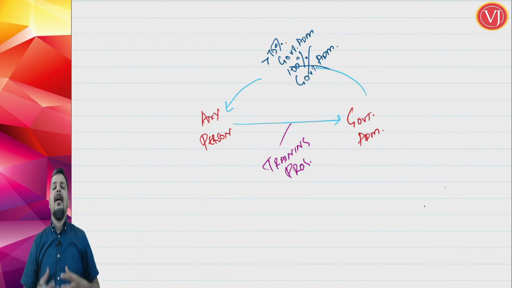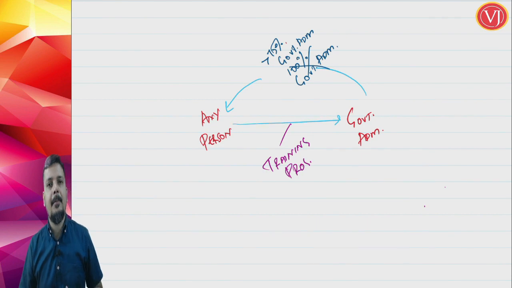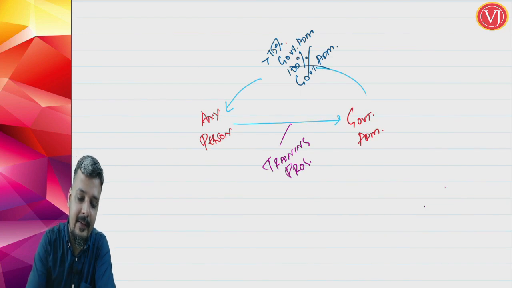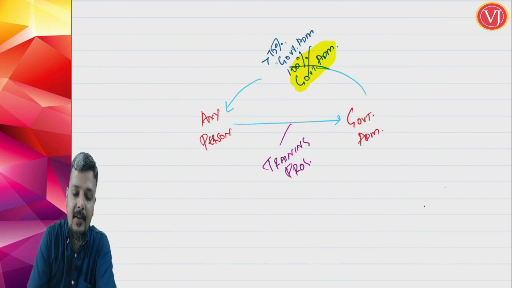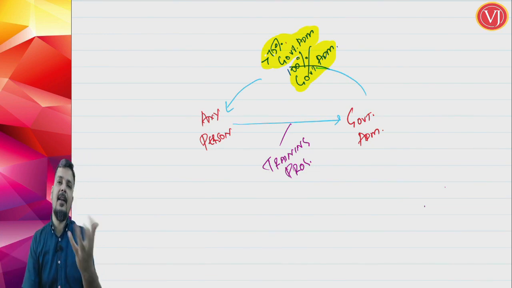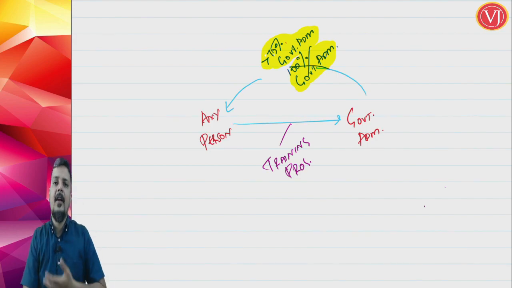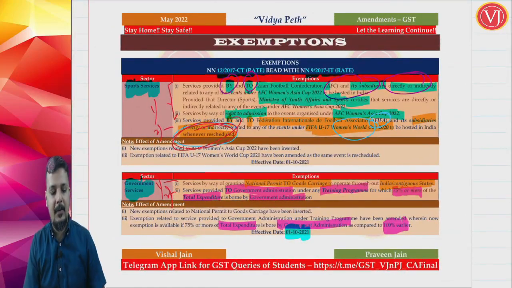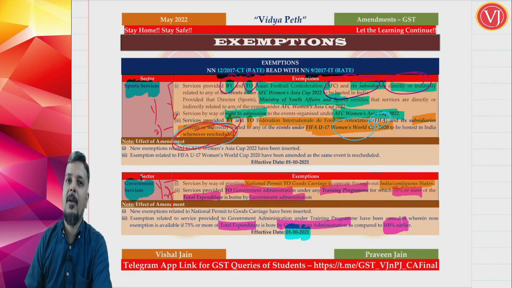Say for example, ITC company or Infosys company or Tata company or Reliance company is willing to spend on that government administration as a part of their corporate social responsibility. So that is allowed. So previously they insisted on 100% expenditure being borne by government administration, say for example CBSE. Now they are telling that no, we don't want 100% to be spent by government administration, though government administration is the recipient. 75% spent by them is sufficient. Balance 25% can come from any area, including corporates. So that is the amendment. So they want only that 75% or more expenditure by government administration. Now balance can come from any person.